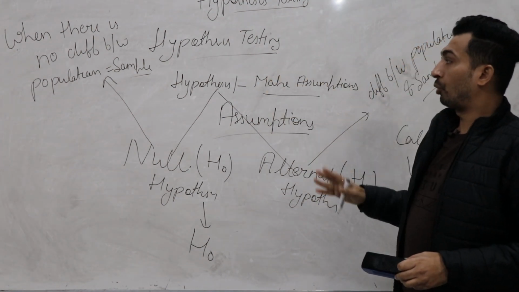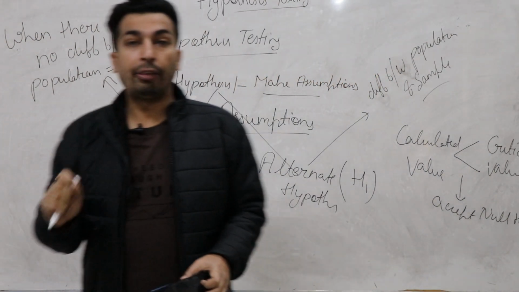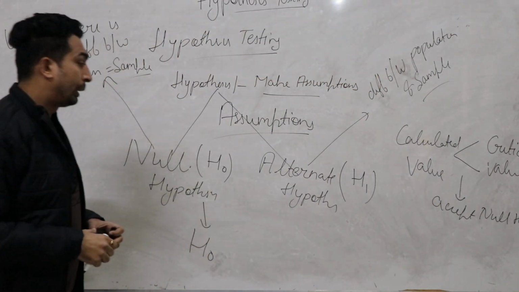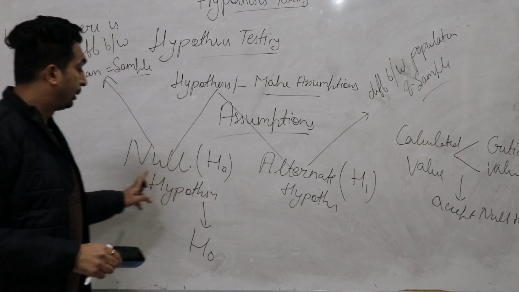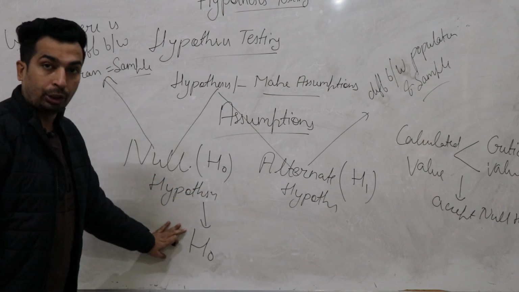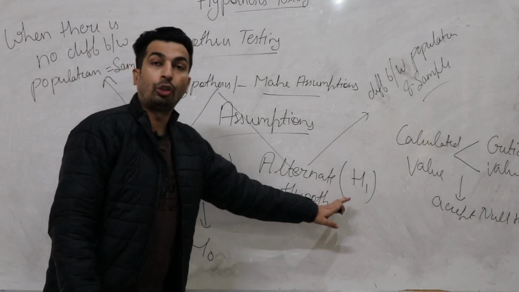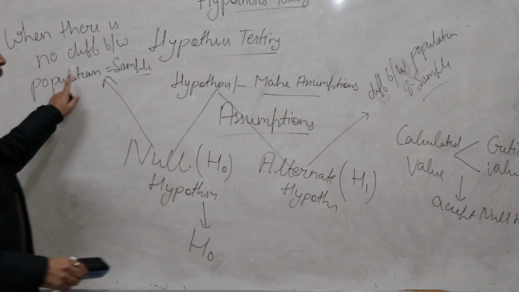Firstly, start with the meaning of hypothesis, because before hypothesis testing, you should know the meaning of basic concepts of hypothesis. Hypothesis simply means when we make assumptions related to population, that's called hypothesis. There are mainly two types of hypothesis. One is null, second one is alternate. Null hypothesis is denoted by H naught, alternate hypothesis is denoted by H1.